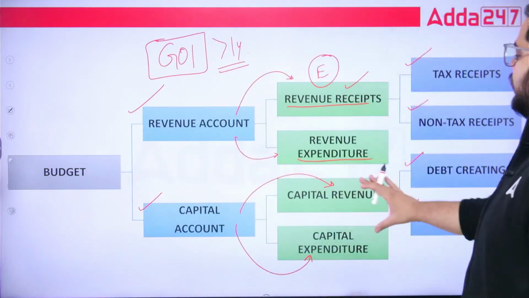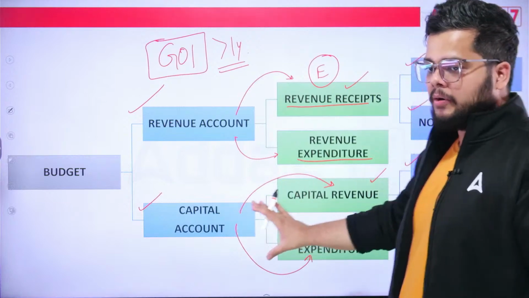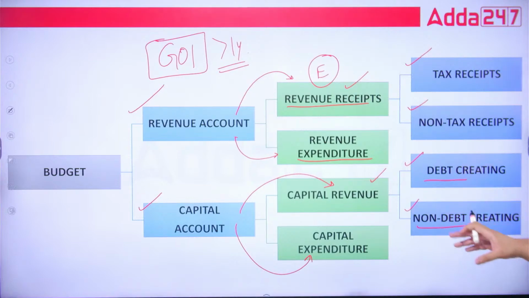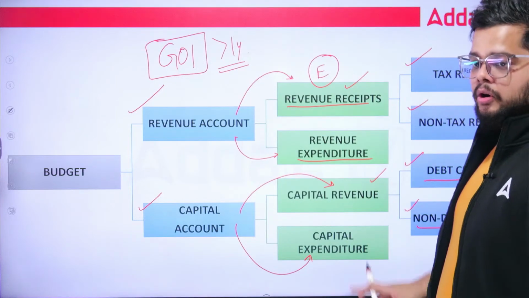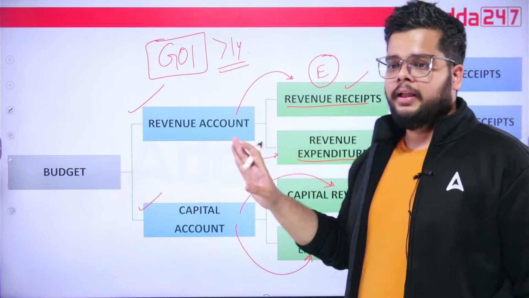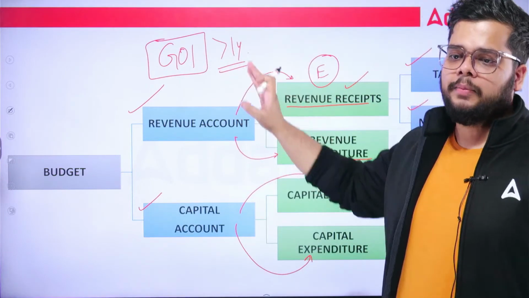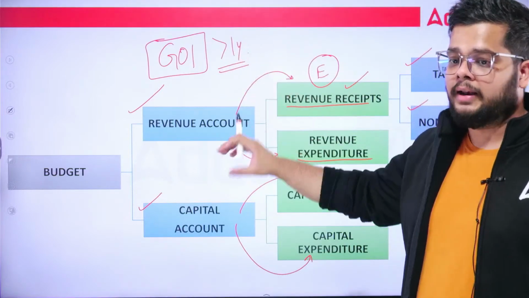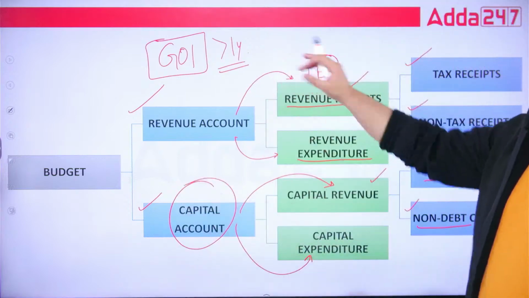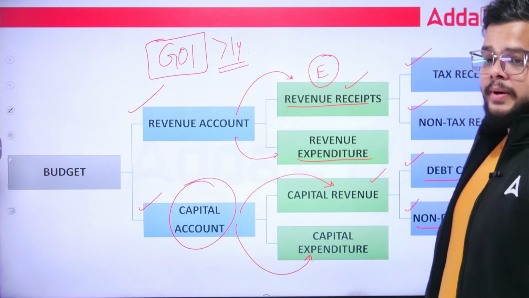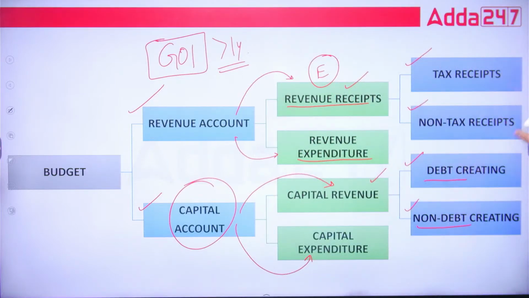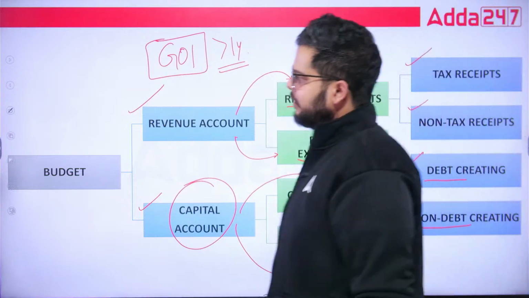That is why for more than 1 year we have the capital account, and that is the only reason why we have debt creating and non-debt creating capital receipts. We do not have debt creating, non-debt creating revenue receipts, because the borrowings will be done for more than 1 year. So the capital account specifically will take care of all these investments or borrowings. So basic overview is clear, I hope.